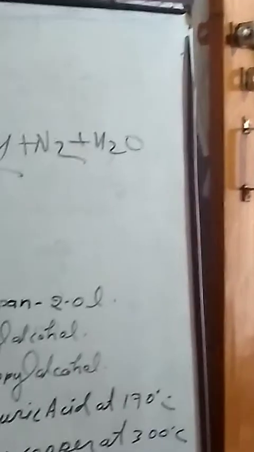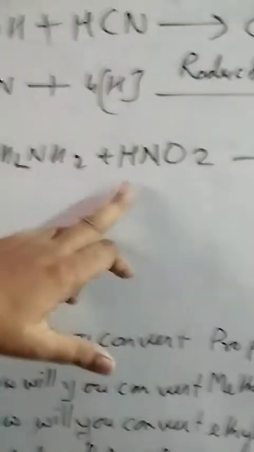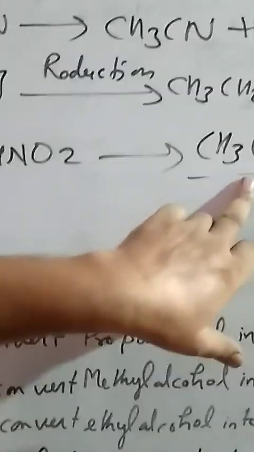So simply we can say that a one-carbon compound is converted into a two-carbon compound, and we also get another product, N2. Now let me count the total number of hydrogens: 5 hydrogen, 6 hydrogen, and 8 hydrogen. Now this chemical reaction is balanced.